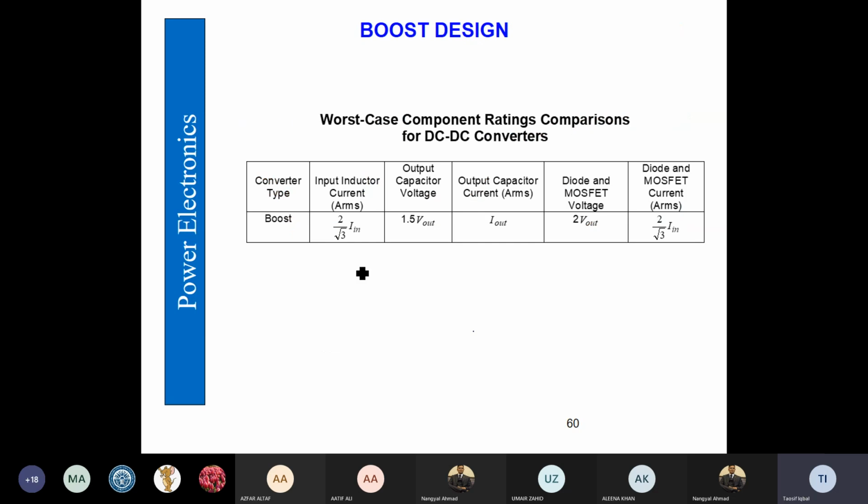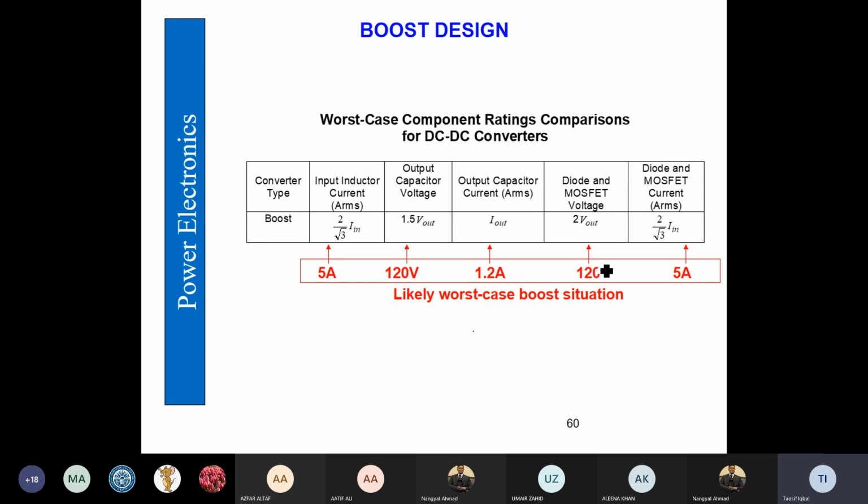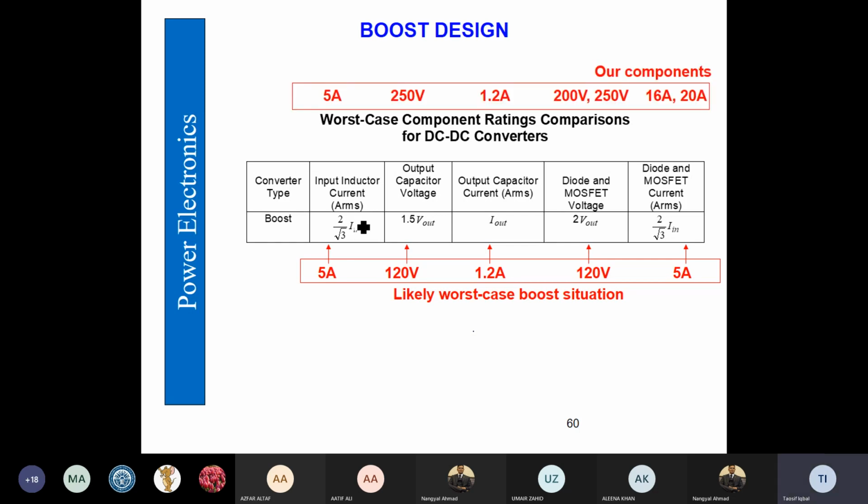Okay, so now let's design a boost converter for this maximum power point tracking application. The input current, the inductor current RMS value is 5 amperes, so we keep it as it is. 5 amperes is fair enough.